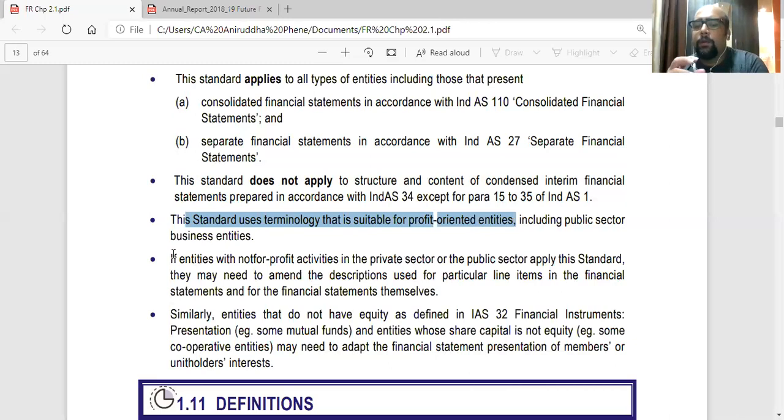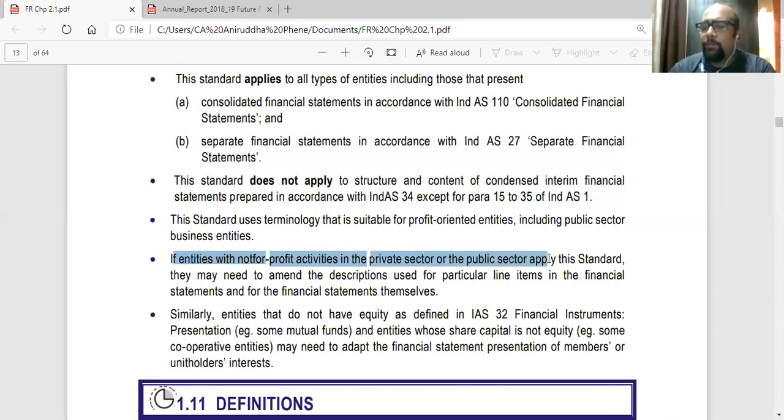But now, if an NGO wants to prepare its financial statements, or a not-for-profit organization, maybe like a club, they will have to amend a few items, that is the names of a few items, because they will be having donations, subscriptions. So they will have to add that instead of words like profit. Entities with not-for-profit activities in the private sector or public sector, as you know, NGOs can be a Section 8 company, a private company or a public company.